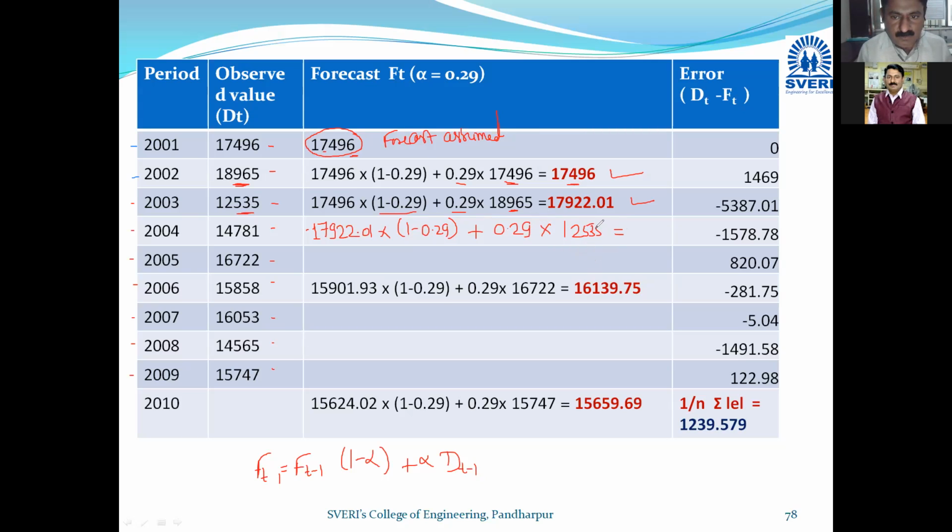In this way you can calculate for 2005, 2006. I have already given one more example of calculation, and finally how the problem ends. Calculate and tell me the answer. What will be the ft, that is the forecasted demand for 2004? I have mentioned all the values. If you can tell the value, we can proceed further. So calculate fast.